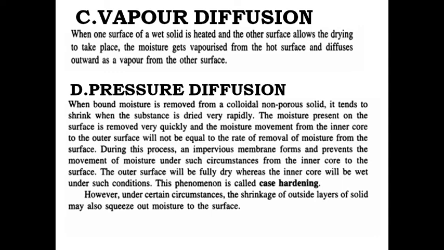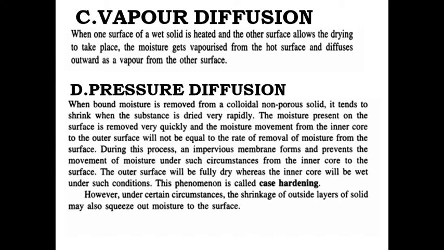Next theory, vapor diffusion. When one surface of the wet solid is heated and the other surface allows the drying to take place, moisture gets vaporized from the hot surface and diffuses outward as vapor from the other surface.